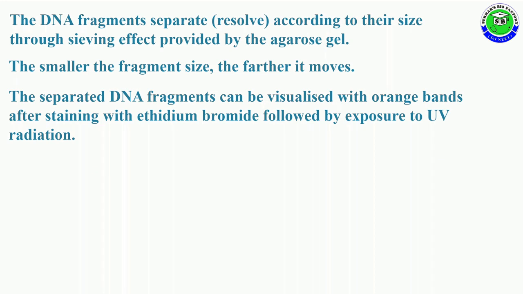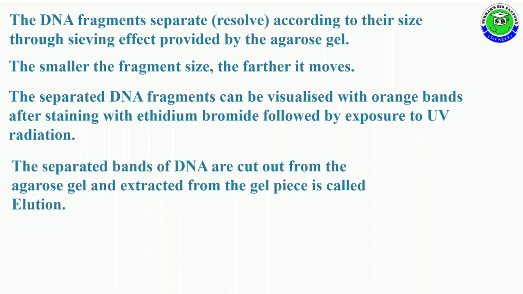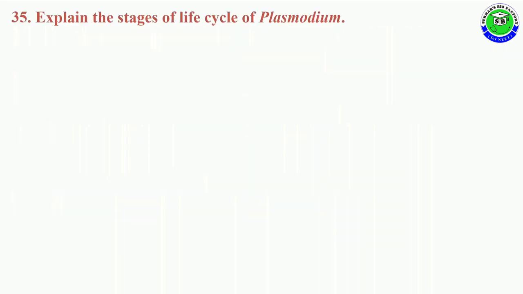The separated DNA fragments can be visible as orange colored bands after staining with ethidium bromide and exposing to UV radiation. The separated bands of DNA are cut out from the agarose gel, and extracting them from the gel piece is a process called elution. So these are the valid points for this question as an answer.